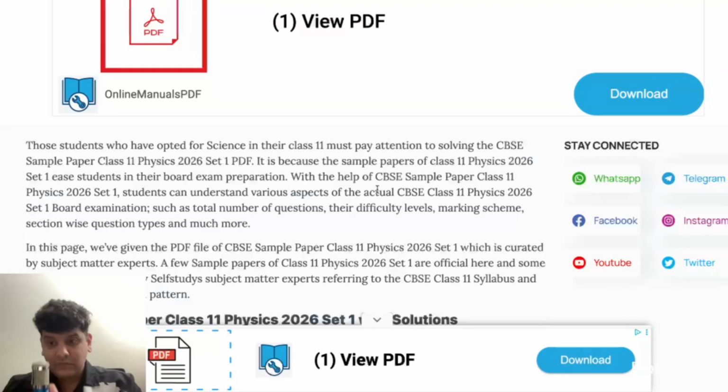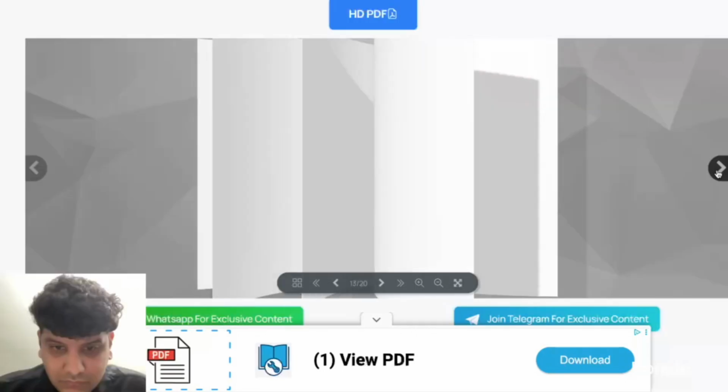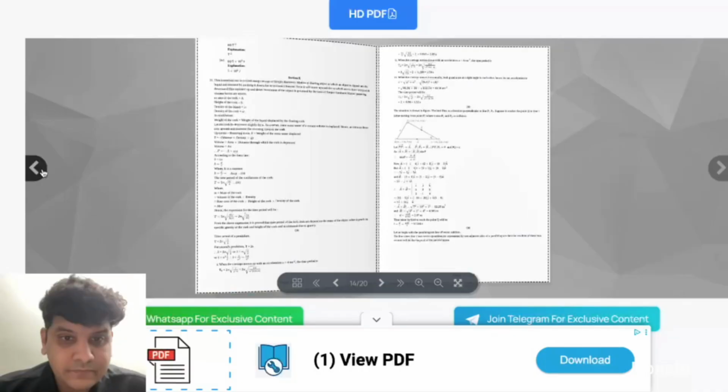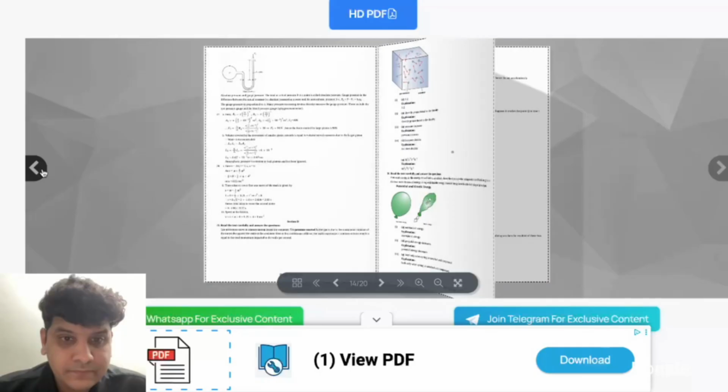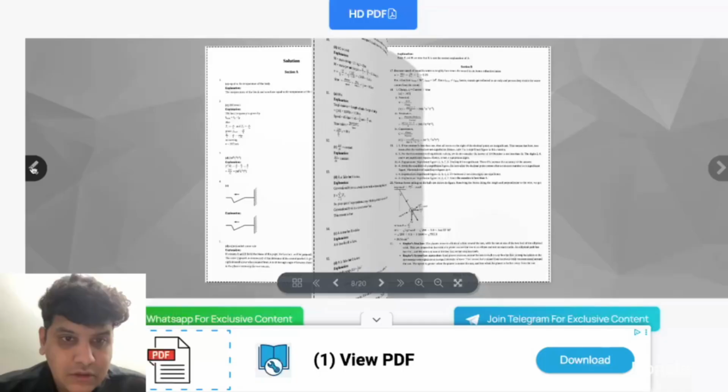The question number is 8. Okay, we get an answer on how the formula works. Answer 8. Here it is.